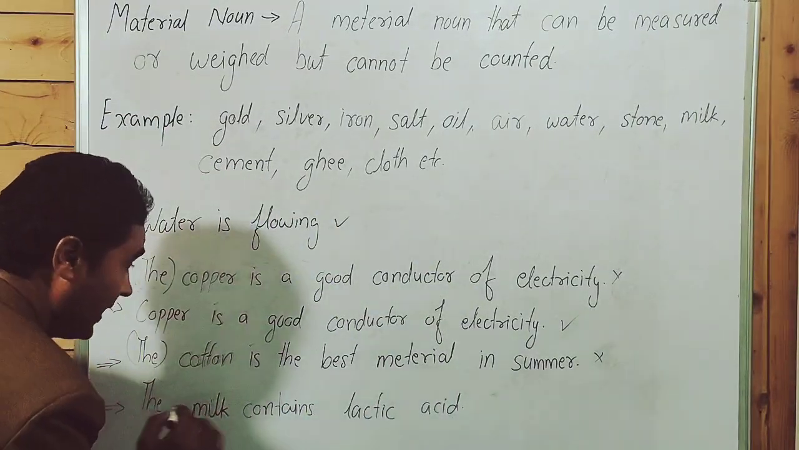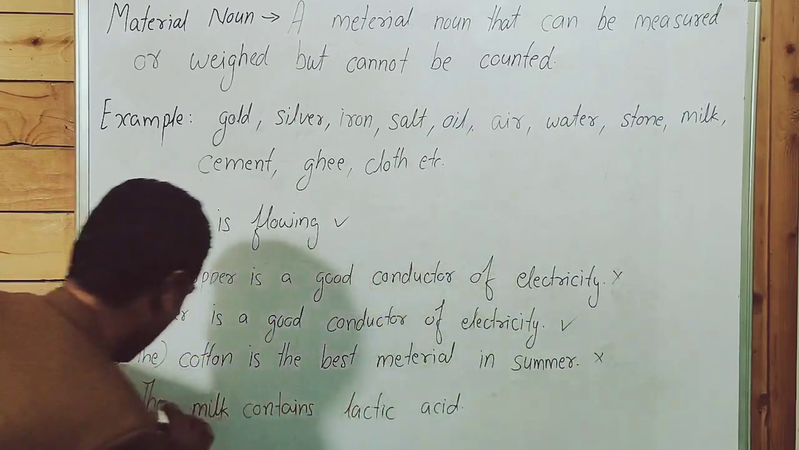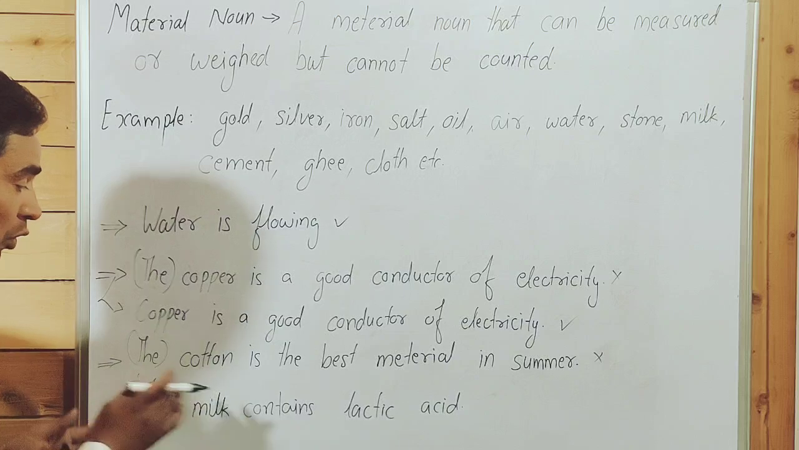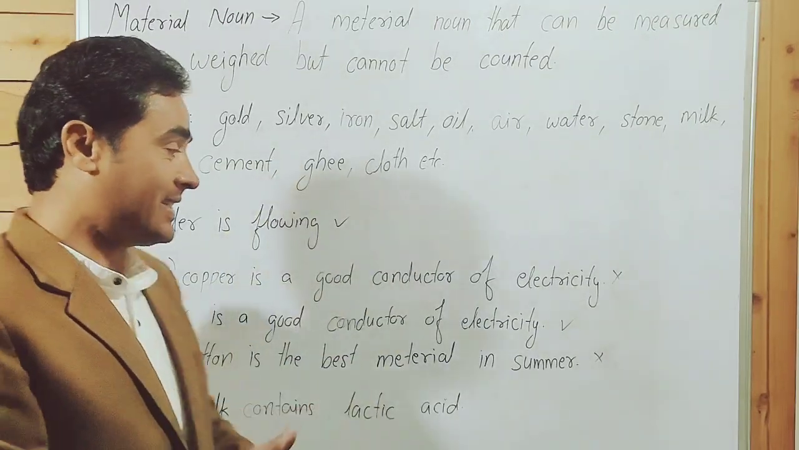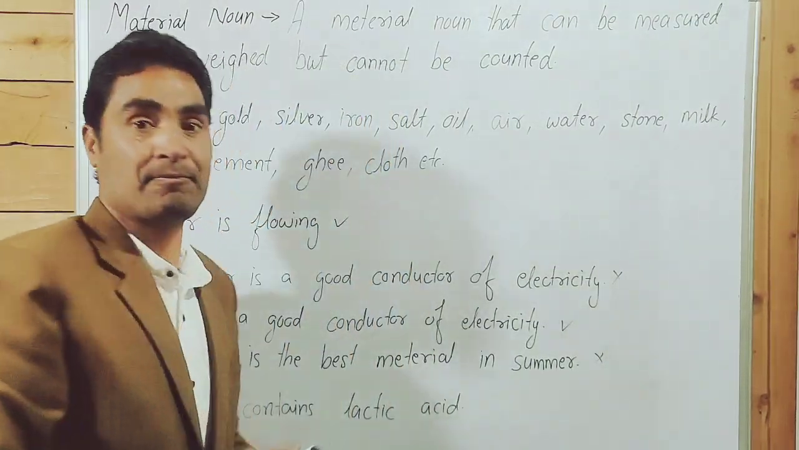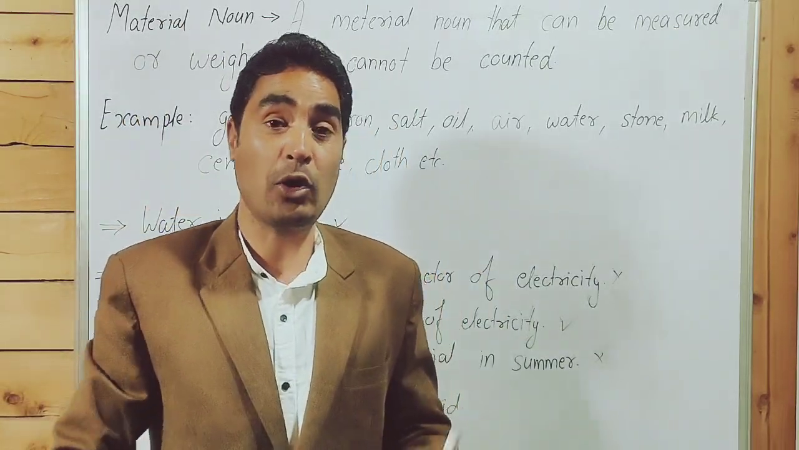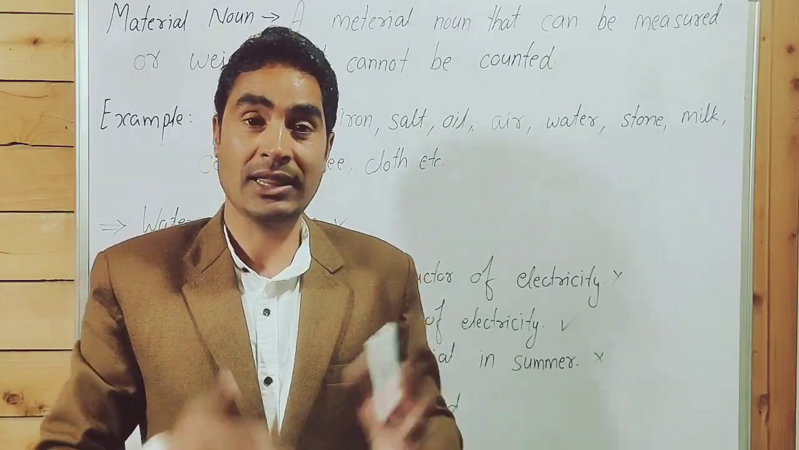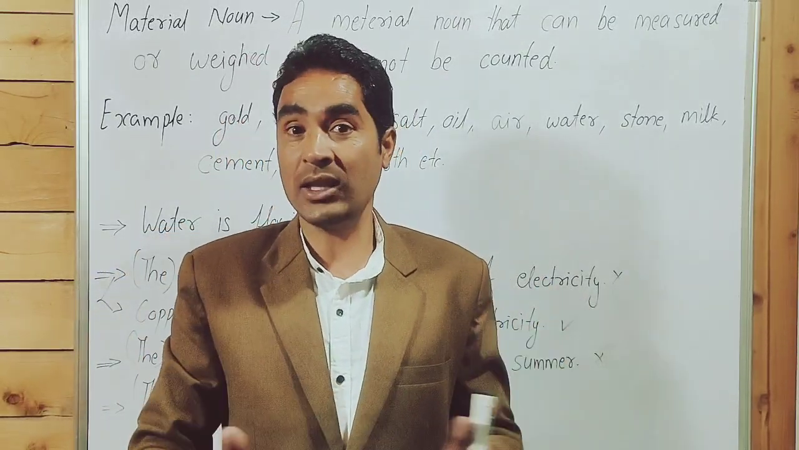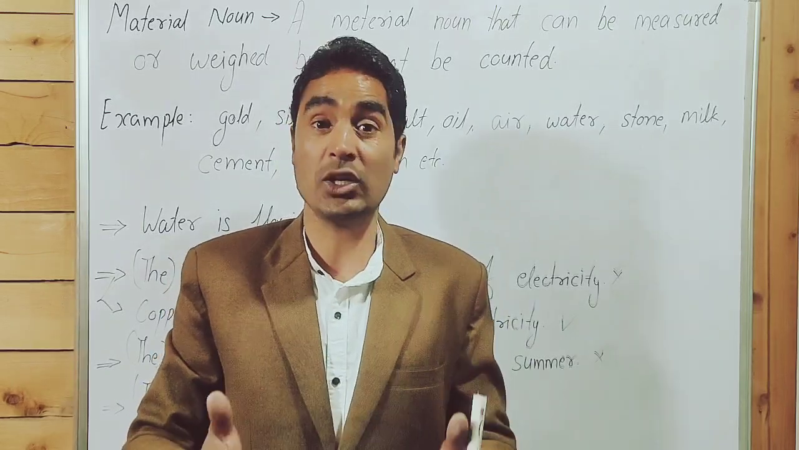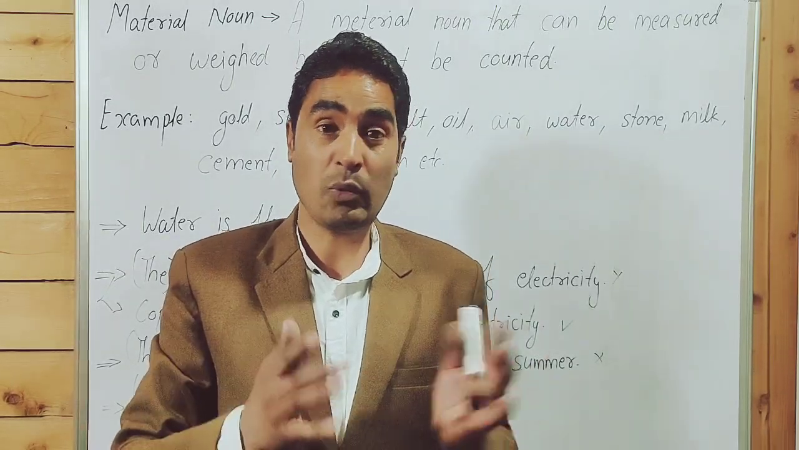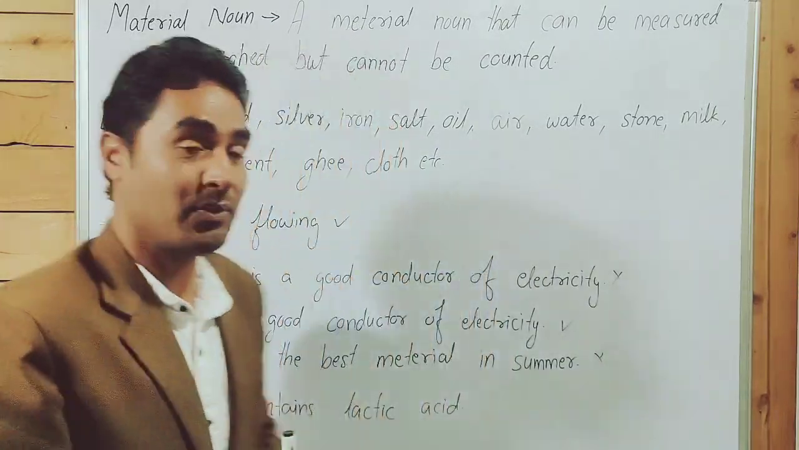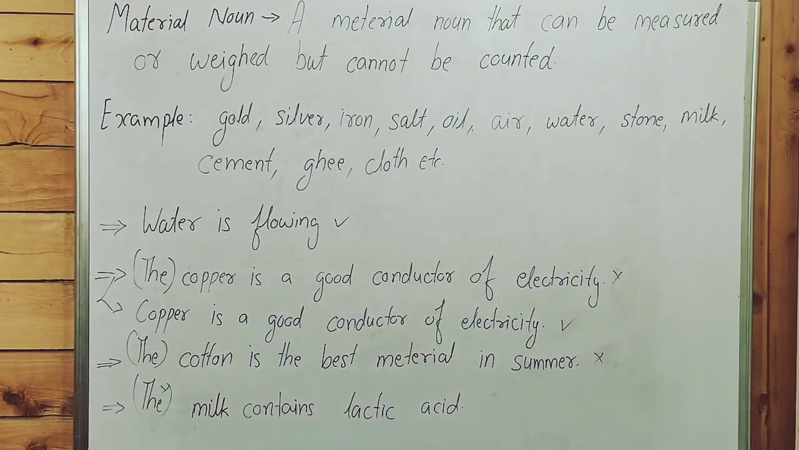It's an incorrect sentence. Why? Because of the article. Now, if we remove the article before material nouns, these sentences are 100% correct. So, my dear friends, I'm not saying that we can never use an article before a material noun. The milk which has been kept in the fridge is a 100% correct sentence.